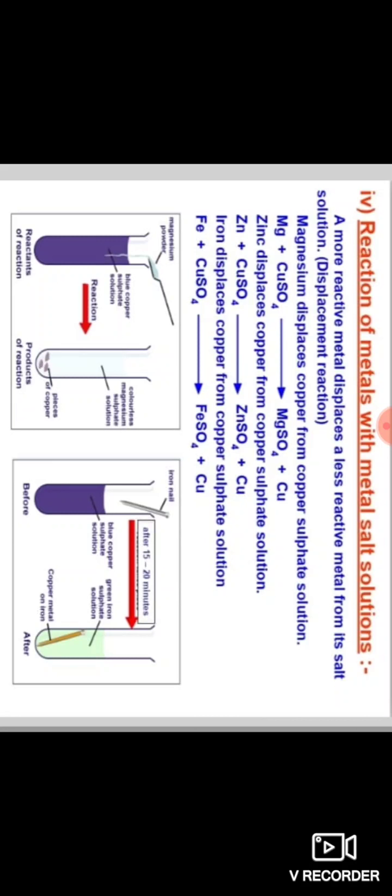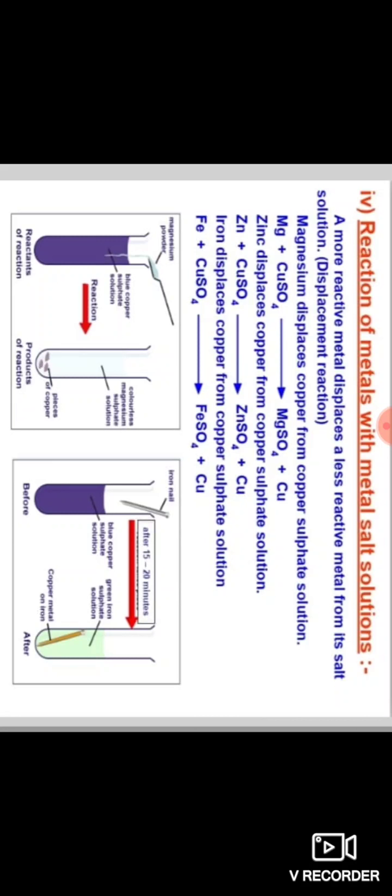Here zinc displaces copper from copper sulfate solution. Zinc reacts with copper sulfate, zinc sulfate is formed and copper is displaced. Iron also displaces copper from copper sulfate solution. Here Fe means iron. When iron reacts with copper sulfate, it gives ferrous sulfate and copper is displaced.